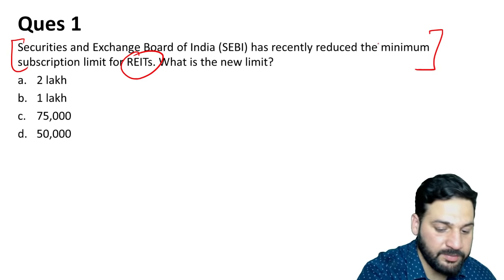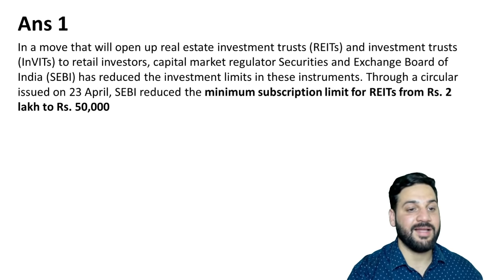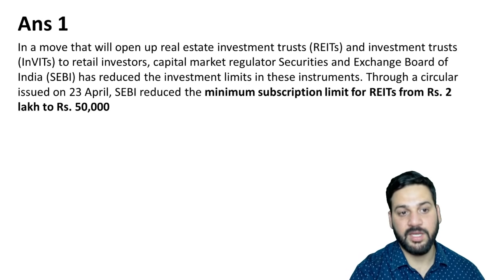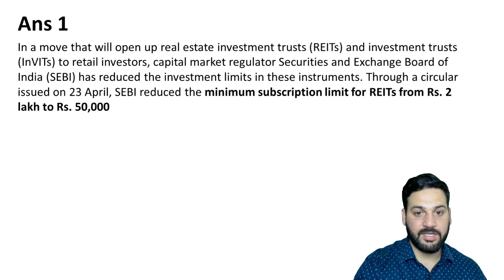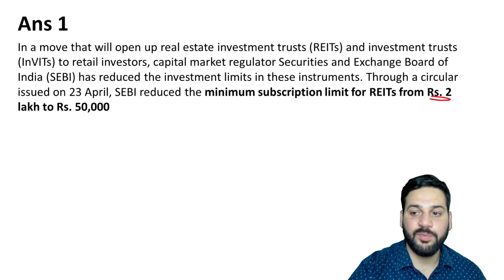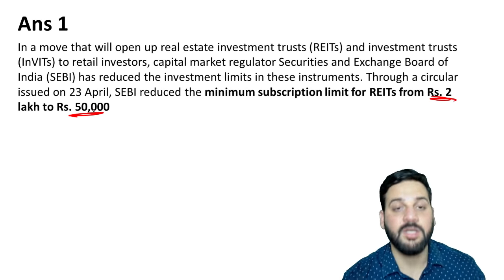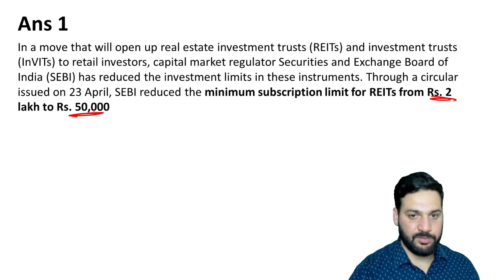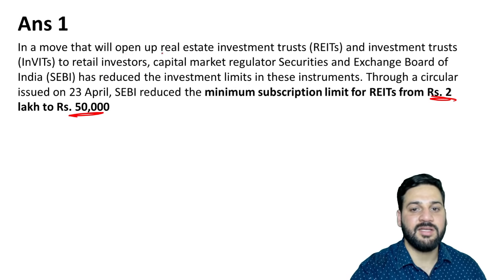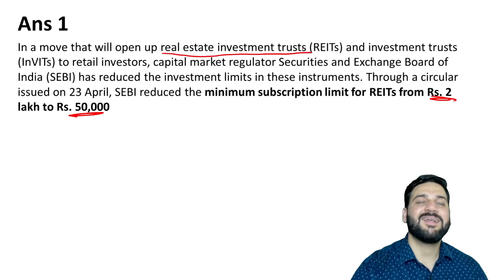Okay, so anyway, let me tell you the correct answer. The correct answer is 50,000 rupees. It was changed on the 23rd of April, right? So from 2 lakh rupees to 50,000 rupees. बहुत important है, really important for the UBI exam and even for the other exams as well. पहले पता होना चाहिए what is a real estate investment trust. It is similar to mutual funds, but in mutual funds they are talking about stocks and debt instruments, and in REITs we are talking about real estate, right? बाकी system same सही है.